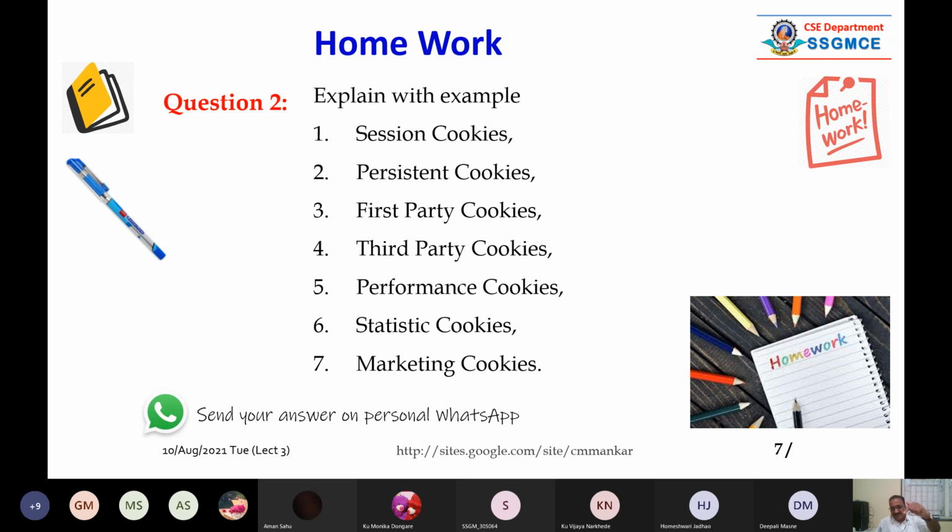See, this is the performance cookie. It tracks the application performance. Statistics cookie is there, marketing cookie is there. Sometimes from the Amazon website you may get some advertisement, maybe from ICICI Bank, and you may switch from Amazon to ICICI Bank. That is again a business kind of thing. Those clicks generate some business for another party. That is the marketing cookie. You have to think about the purpose of these cookies, and if you have answers, you can WhatsApp me or share among your friends.